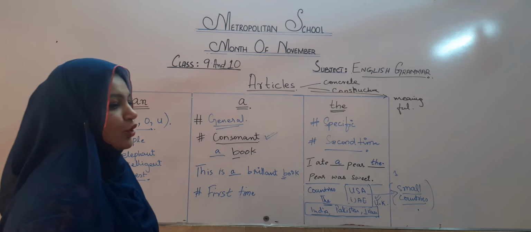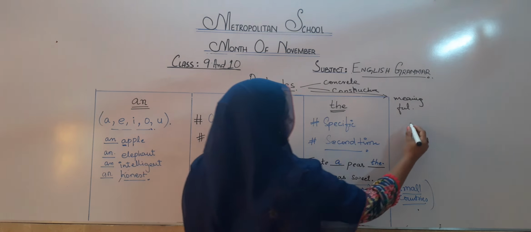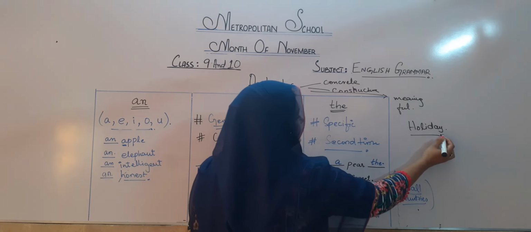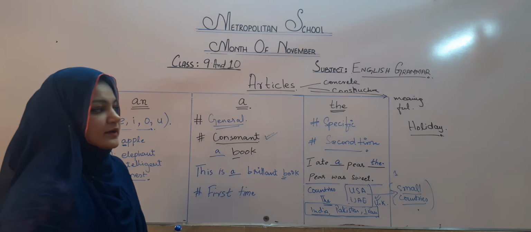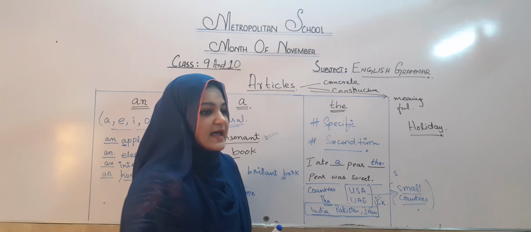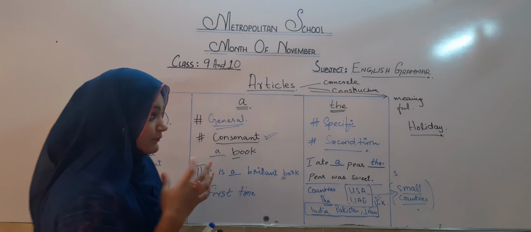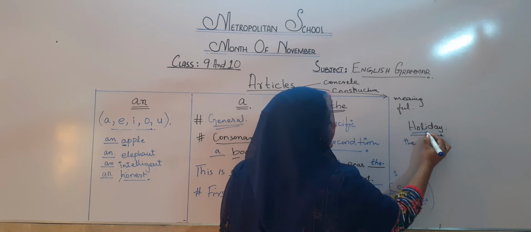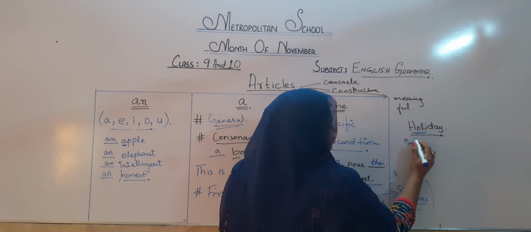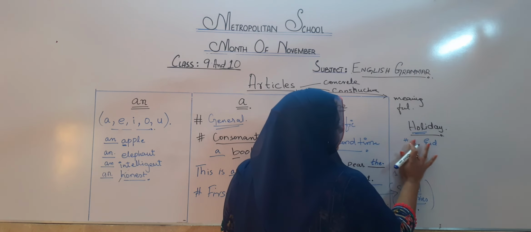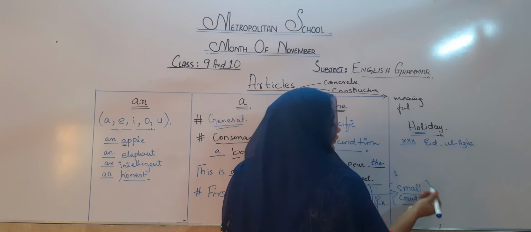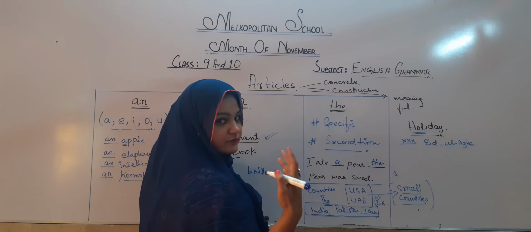Okay, now come to holidays. For example, I will meet you on Eid al-Azha. I am not using the here. Never use the with holidays. For example, I will meet you on Christmas.